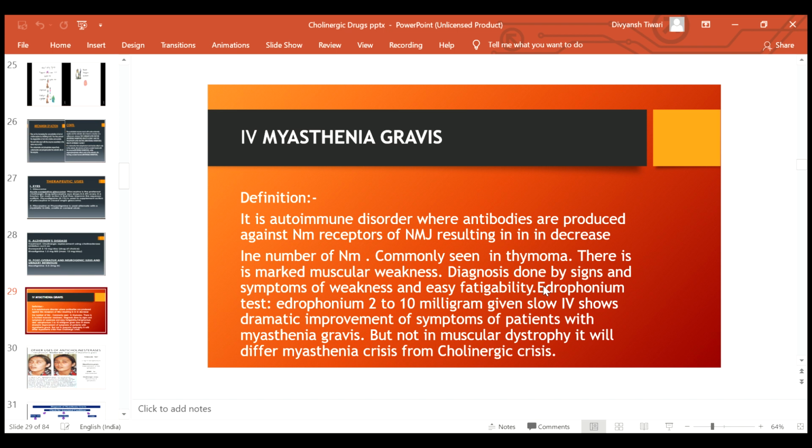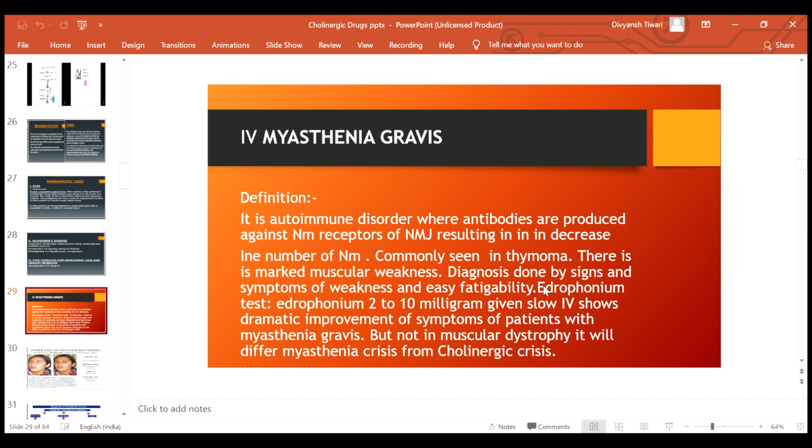The diagnosis is made by seeing the signs and symptoms of weakness and easy fatigability. Friends, to diagnose myasthenia gravis, there is a test called the edrophonium test, in which edrophonium 2 to 10 mg IV is given slowly. If the patient improves, then the patient is suffering from myasthenia gravis.